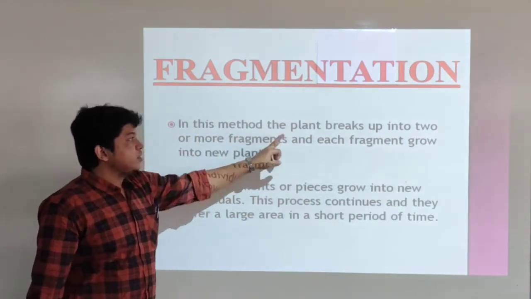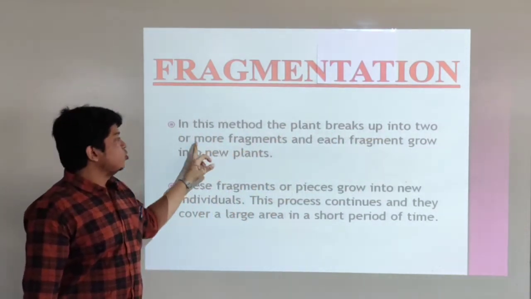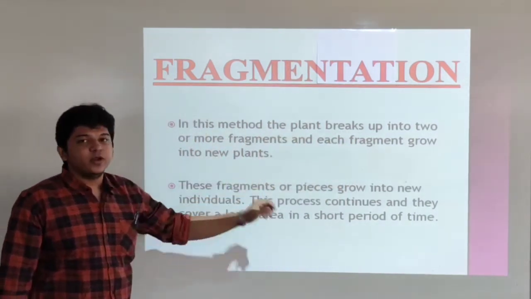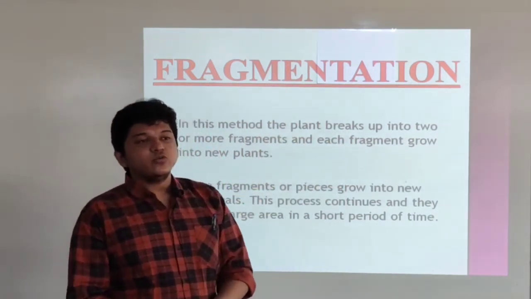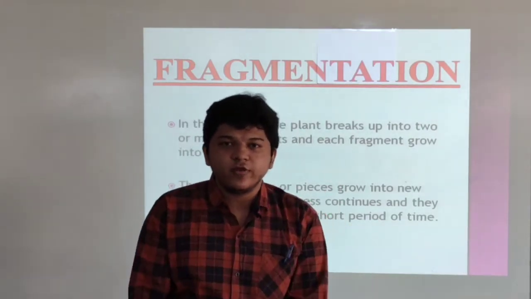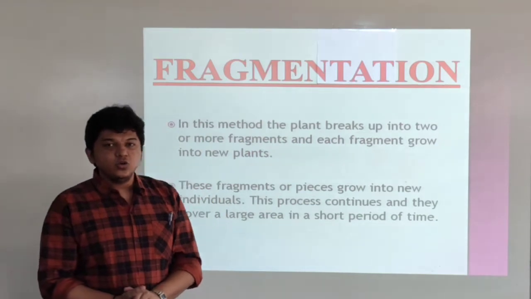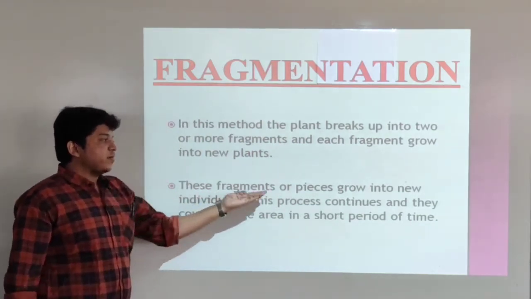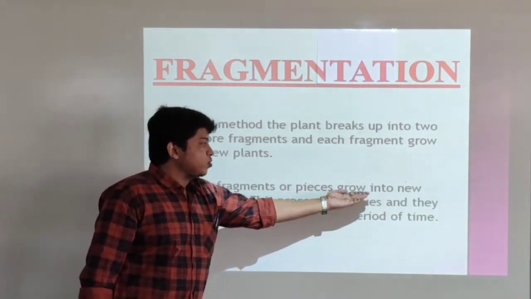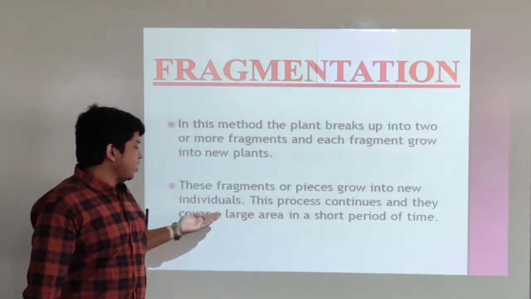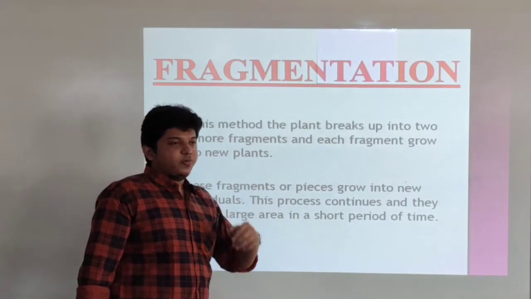In this method, the plant breaks up into two or more fragments and each fragment grows into a new plant. So when you break a plant into two or more fragments, and you then grow them in the soil, you will get a new plant out of it. These fragments or pieces grow into new individuals. This process continues and they cover a large area in a short period of time.